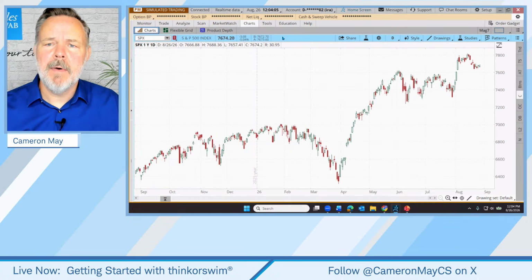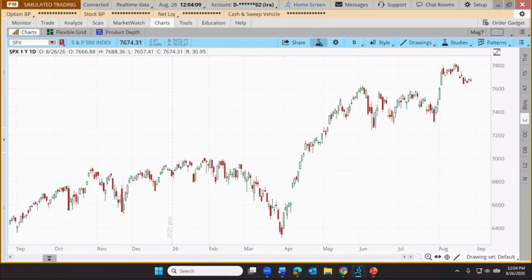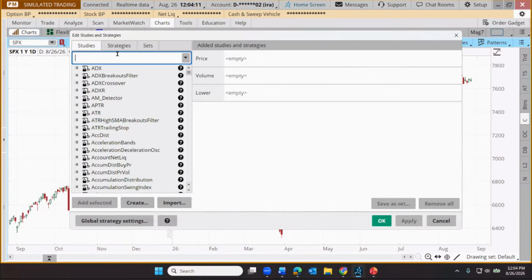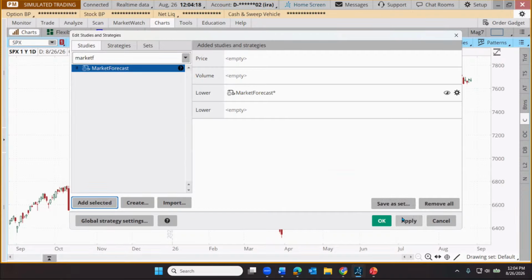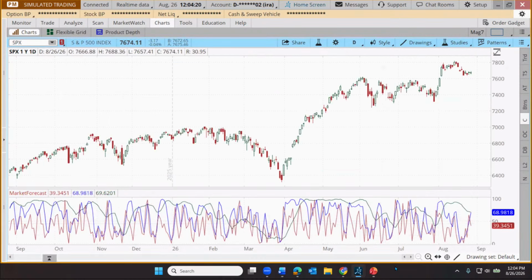So let's load that up on our chart. I'm just going to start with the S&P 500. Let's click here on our edit studies icon, and I'm going to type in market forecast in our menu of potential indicators. Let's add that to our chart, click apply, and click OK. And with some of these tools, I'm just going to give a relatively short, brief, cursory introduction to the tool. And if you want to explore it more, what I'd invite you to do is go check out the video archives where we've done a closer examination of these tools.